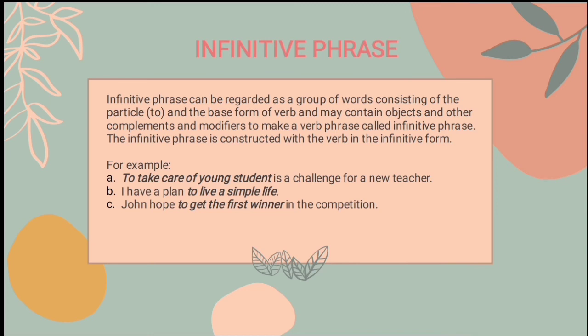And then the second example, I have a plan to live a simple life. The infinitive phrase is to live a simple life. This infinitive phrase have a function to modifying noun. And the last example is John hoped to get the first winner in the competition. The infinitive phrase is to get the first winner. This phrase have a function as an object.